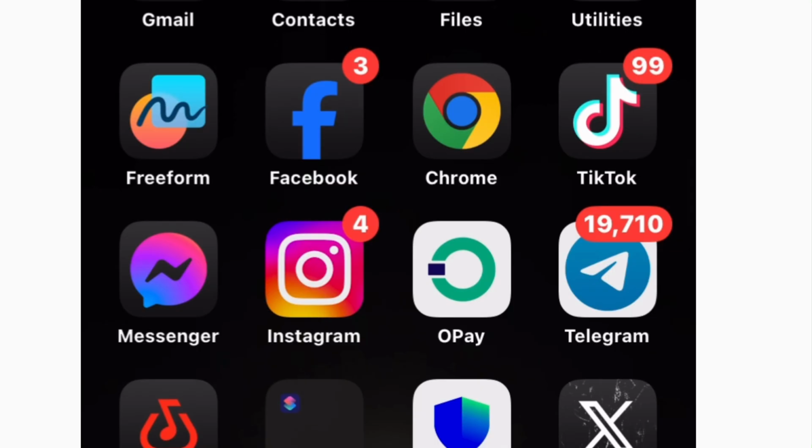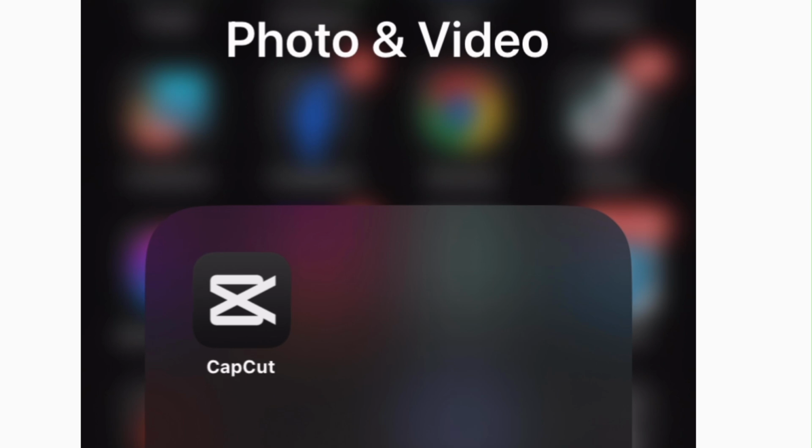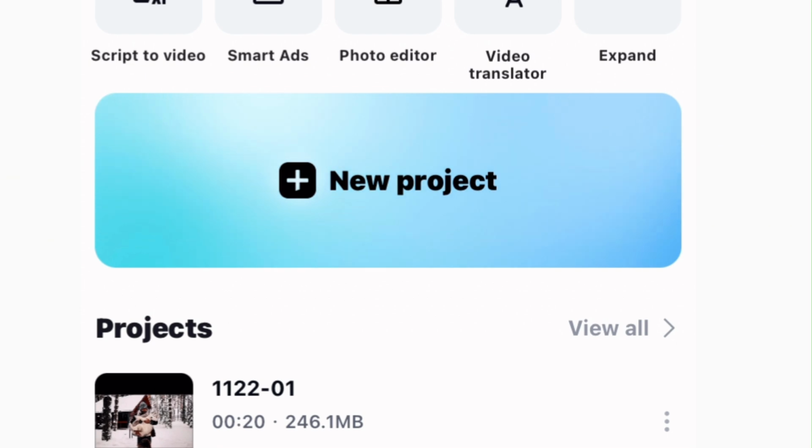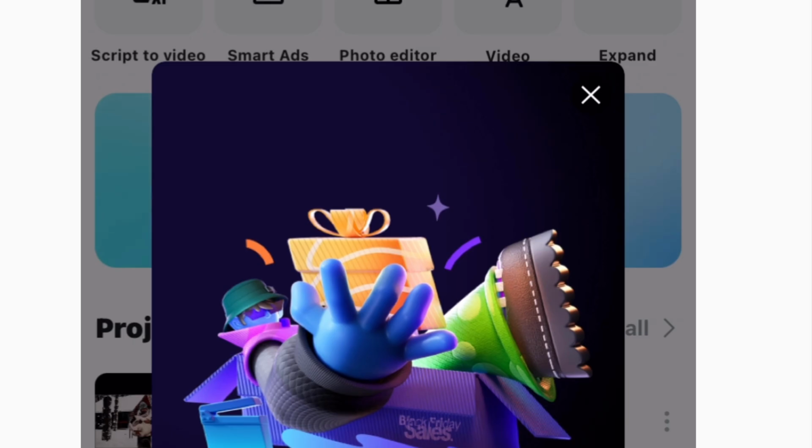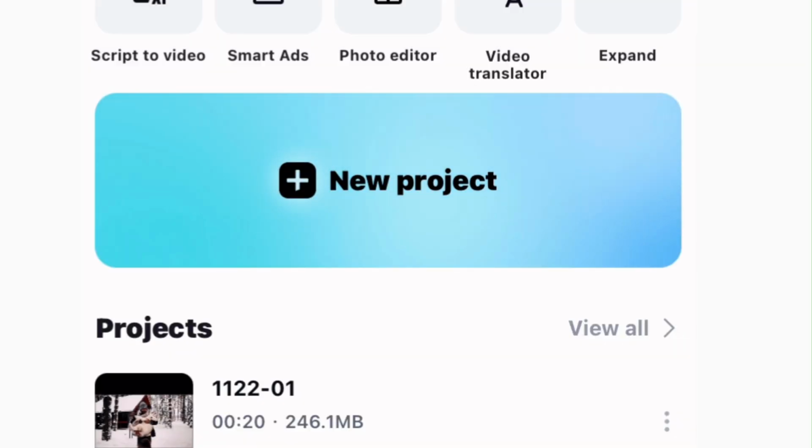Alright, so the first thing you want to do is locate your CapCut on your phone. Okay, this is my CapCut. Then you open it. Once that is opened, what you're going to do next is this. Okay, here is an ad. Let's cancel this. This same method is also applicable on your laptop, on your tablet and all. But for the sake of this tutorial, I'm using a cell phone, which I believe is what most people use. So it's the same process, it does not matter.